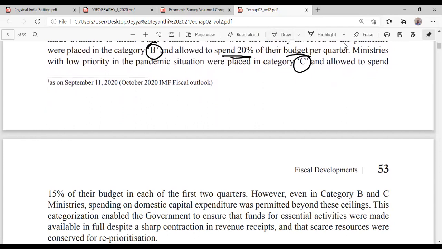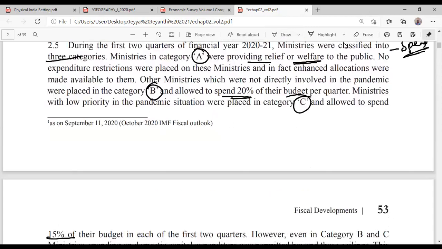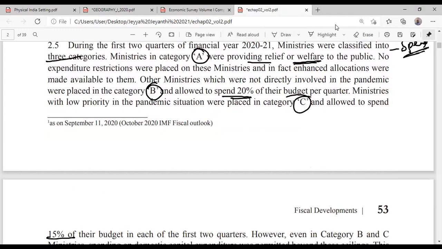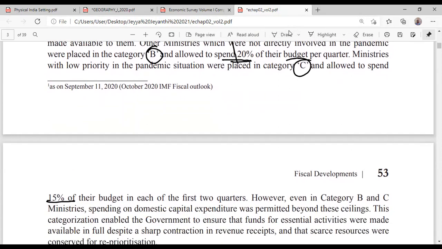The third category was allowed to spend 15% of their budget. This is how, because the government is not having income now, they have to reduce their expenditure. But actually that is a bad idea. The government should not reduce expenditure. During this period, in fact, the government has to spend more. So what they did: category A, they have to spend as it is; category B, only 20%; and category C, 15%.